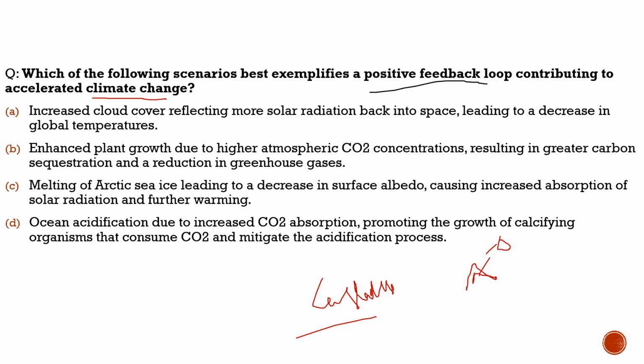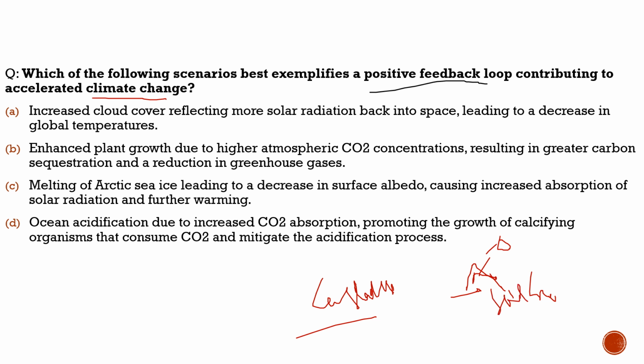When there is snow, we know that its albedo is very high. In layman's language, it can reflect more light, and because of that it leads to the cooling of the planet. When it is capped with snow, it can reflect more light. But what happens when the snow starts melting? When snow starts melting, the albedo falls, and this particular area gets exposed to the soil of that particular region.